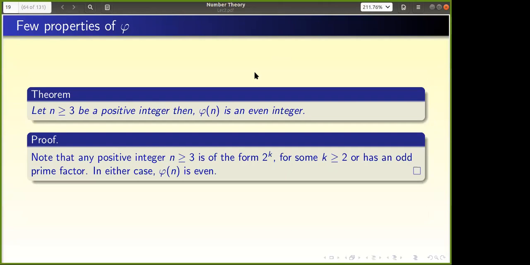Today my goal is actually not covering the content. Later I will go a little faster after some time. So somebody can help me how to prove it here. I'll give some hint. First take some time. Without using the formula, because in order to use the formula, first I had to show phi is multiplicative, and that is not that straightforward. But without that, am I able to prove it?